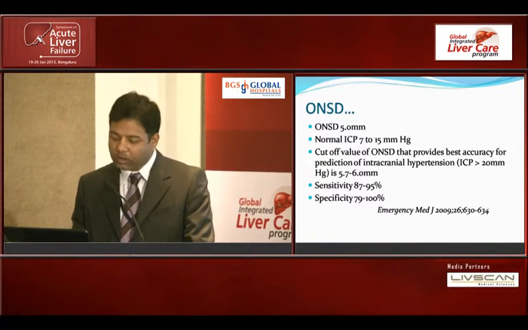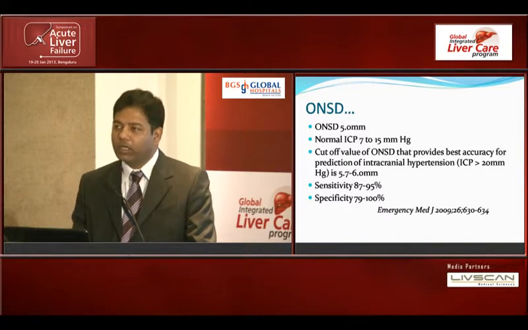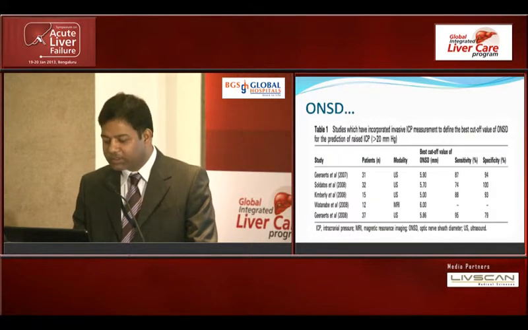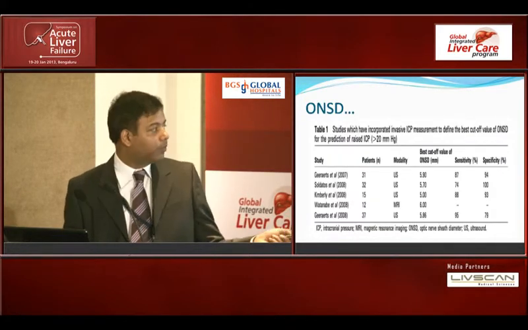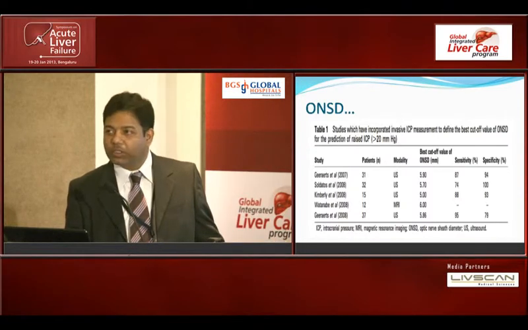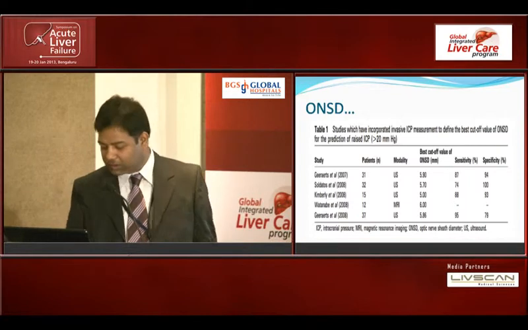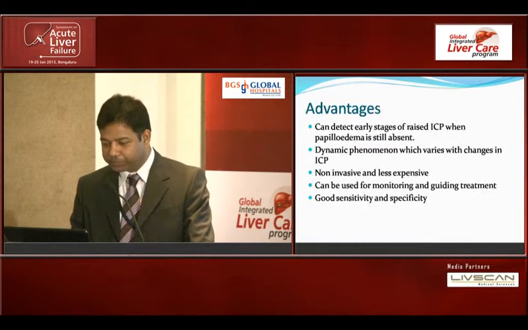When this diameter increases beyond this, then we can be alert that this patient is showing signs of CNS deterioration. So various studies, mostly in trauma patients, have been done, but a very good correlation has been seen with this value of 5 millimeters and with good sensitivity and specificity.